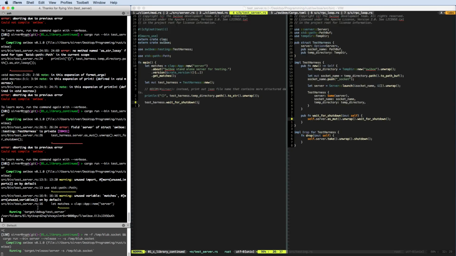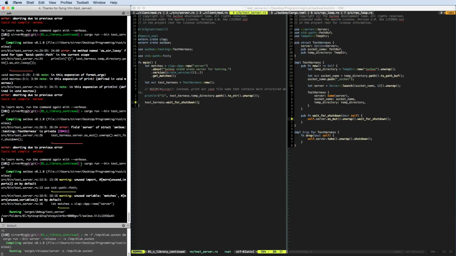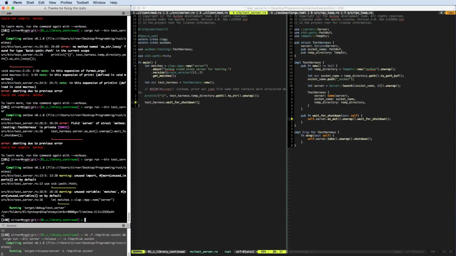Okay, so the server is running and it says this is our temp directory, and if we actually look at this temp directory, what do we see in there? We only see the socket file, but that is all that we actually expect to be there. And we could now change our test to run against this particular server, and that would work just fine.